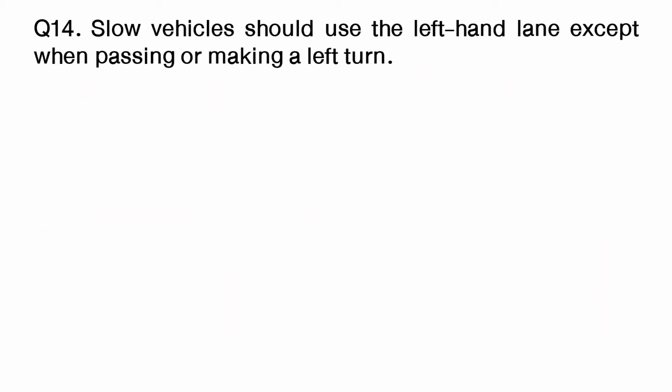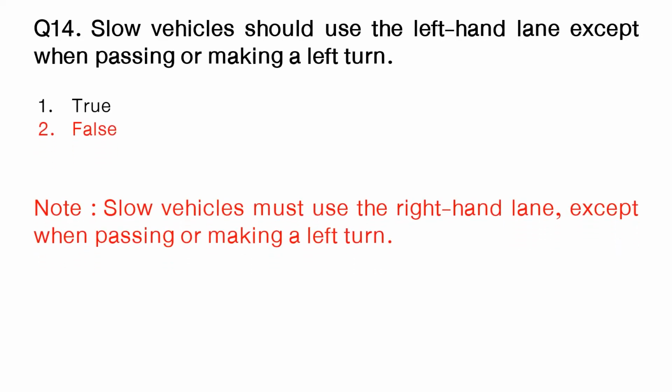Question. Slow vehicles should use the left-hand lane except when passing or making a left turn. Option number 1, true. Option number 2, false. The answer is option number 2, false. Note: slow vehicles must use the right-hand lane except when passing or making a left turn.